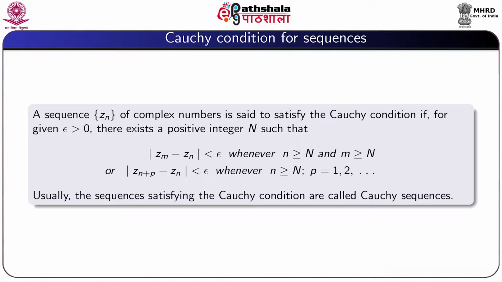So now we state the Cauchy condition for sequences.